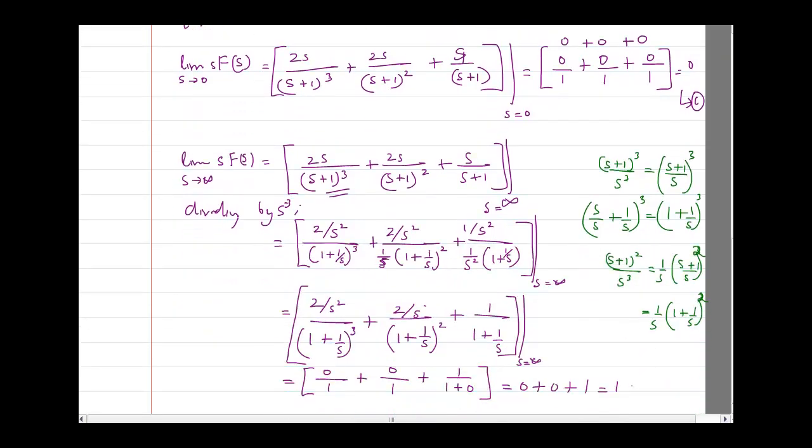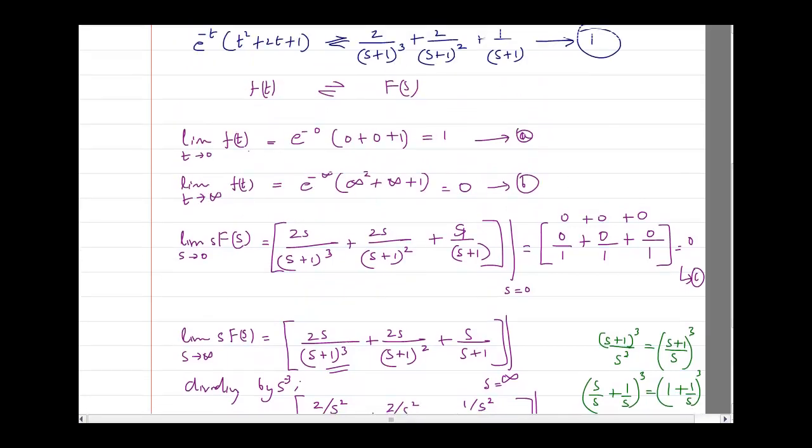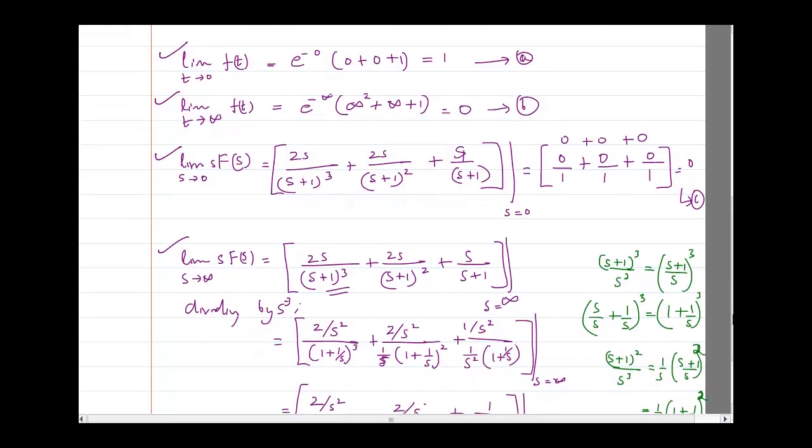Okay, so now see here, this is my D. I have taken 4 things. I have taken the initial value of f of t and the final value of f of t, the initial value of s f of s and the final value. And look here, what is the answer?